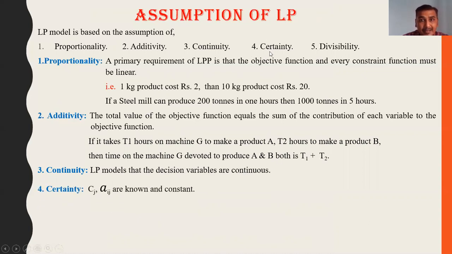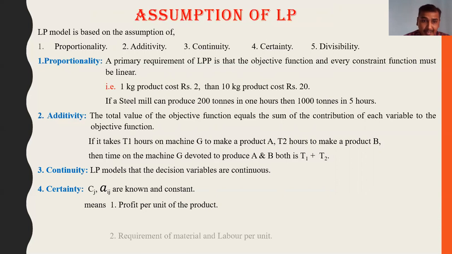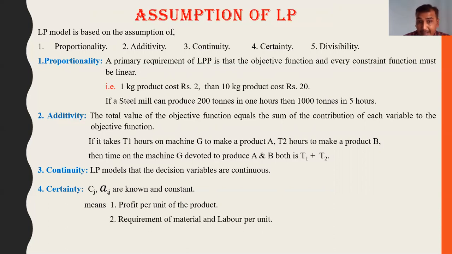Similarly, the fourth assumption, certainty. Certainty depends on the coefficients: profit, and second, the technological coefficients, which are known and constant. This means the profit per unit of the product, second, the requirement of material and labor per unit, and third, the availability of material and labor, etc. So this is certainty, meaning all are constant.